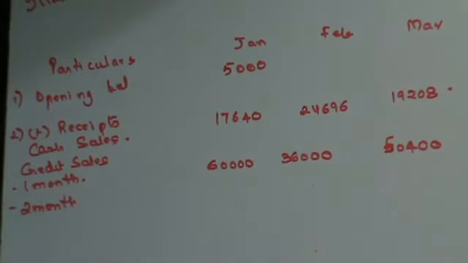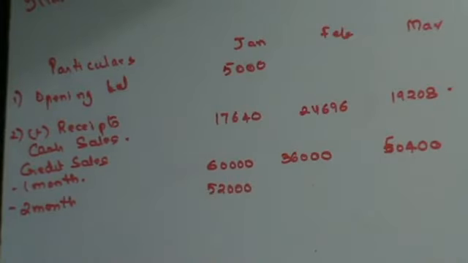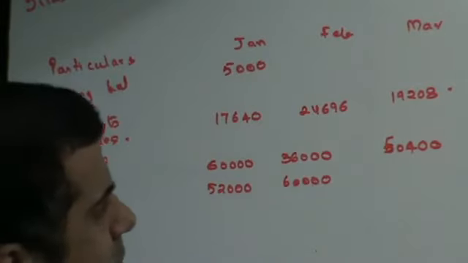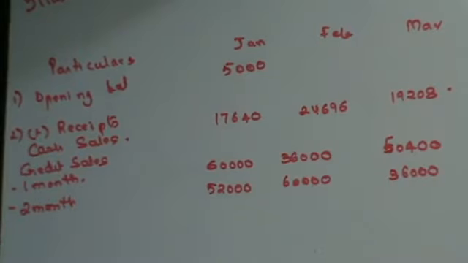2 months credit means November's payment will come in Jan, 52,000. December's payment will come in Feb, 60,000. And Jan's payment will come in March, 36,000. So my sales entry is done. Next, let's move on ahead.